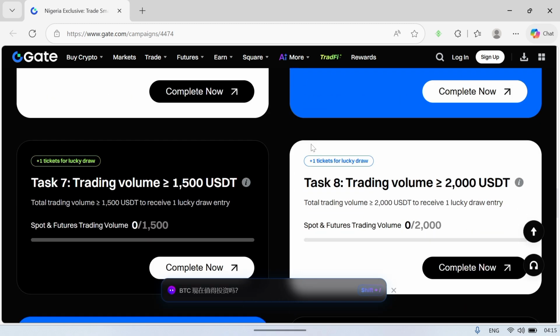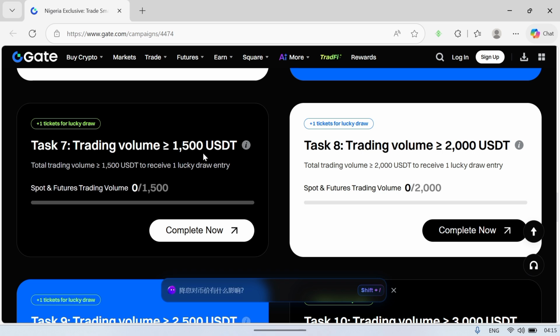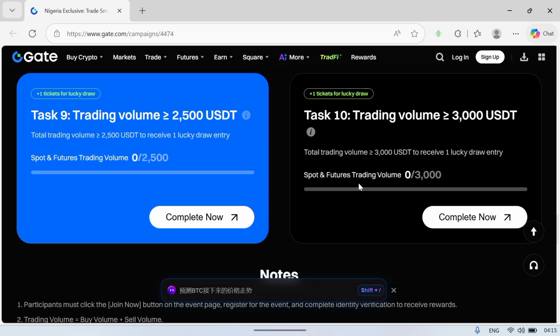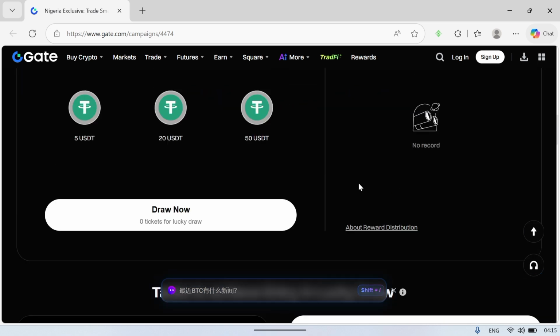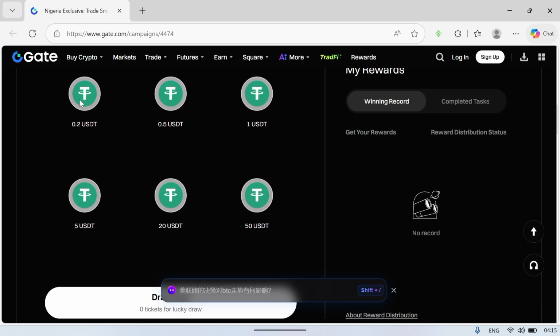If you scroll down a bit, you discover that getting $1,500 will fetch you 1 ticket, and so on. You can see them all listed here. The higher you go, the more tickets you get to come and spin this wheel and win any of these prizes: $0.2, $0.5, 1 USDT, 5, 20, 50 USDT, any of these. Now this is all it takes.